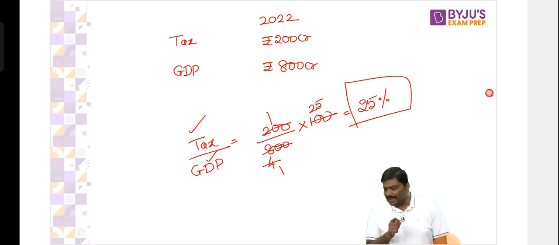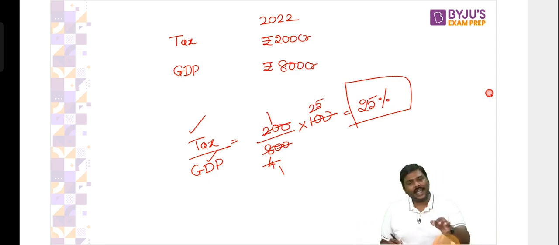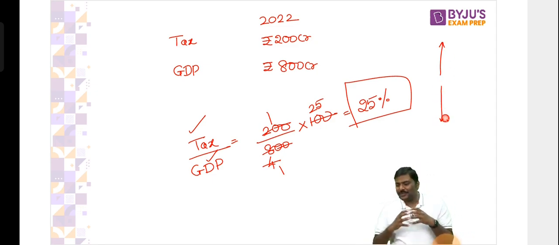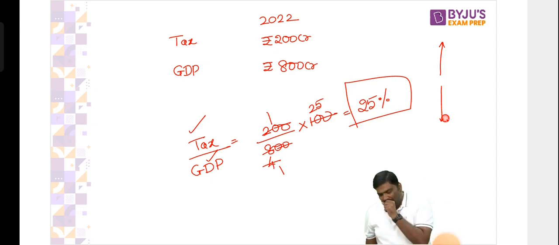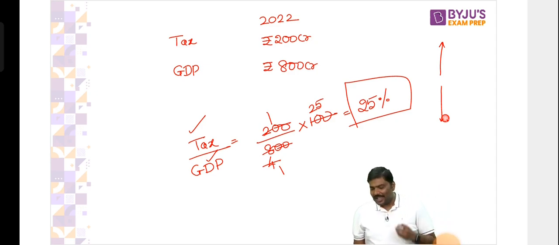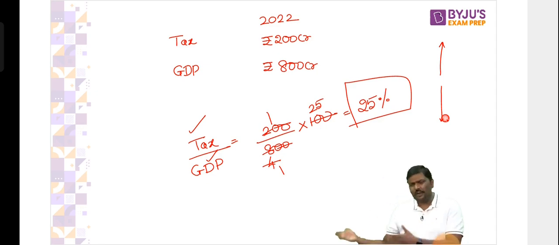Now let me check how analytical you are. Answer this. Should the tax to GDP ratio of a country be increasing or decreasing? Decrease. Now this is one question to those people who are answering decrease. Why do you think the tax to GDP ratio of a country should decrease? Are you providing an answer? I'll answer it. First you try. In UPSC, I will not be there beside you to answer everything.